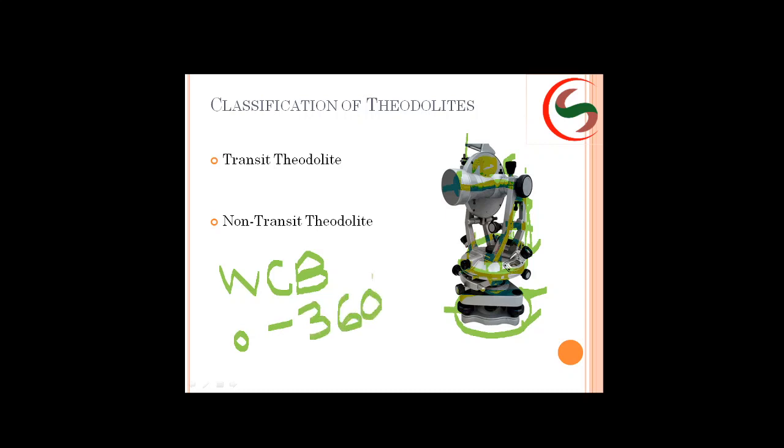Whereas in the case of the vertical circle, you will have what type of system? Quadrantal bearing system. Means you will have north 90 degrees east, south 90 degrees east. Like that you will have the readings.